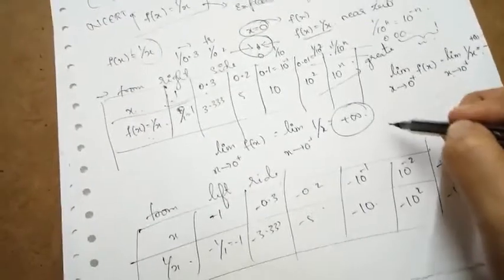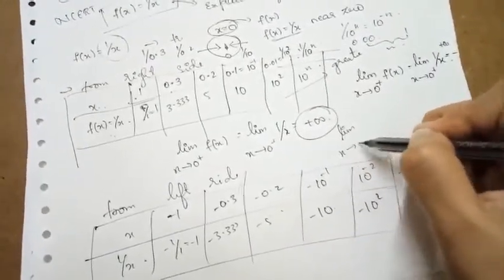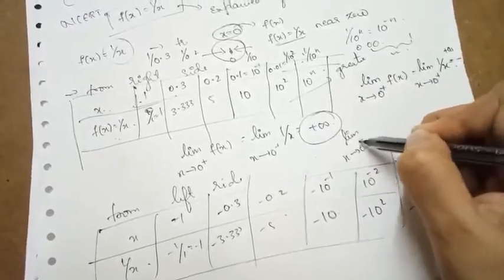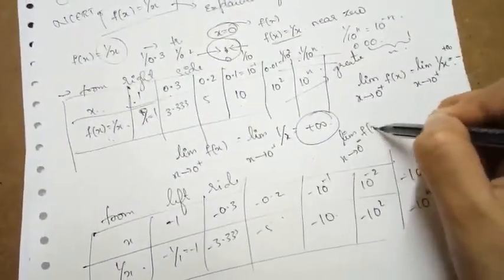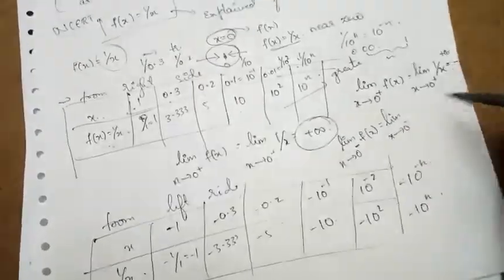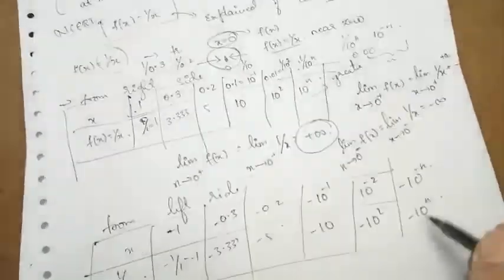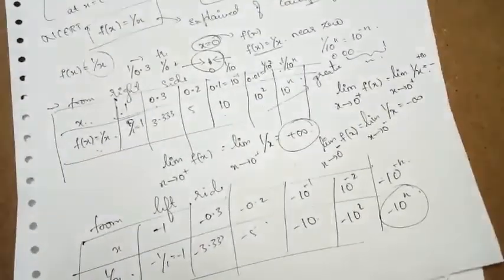So if I write it symbolically, as x is approaching towards 0 from the left side, that is the limit as x approaches 0 minus of f of x, where the function is 1 by x, it will be equal to minus infinity, because here you can see the greater number is towards the left side.